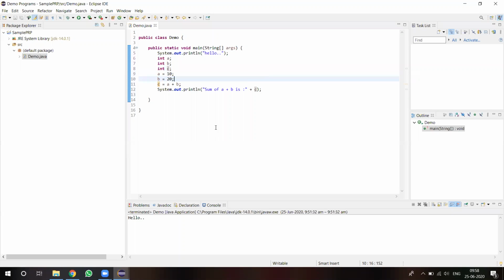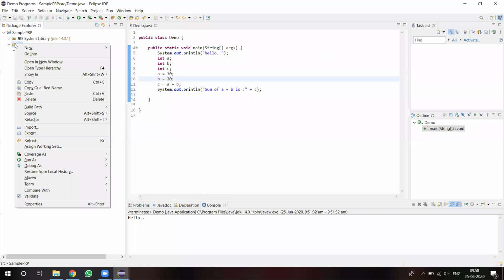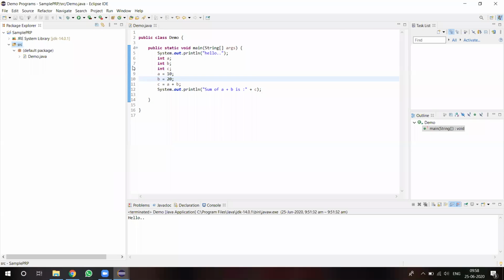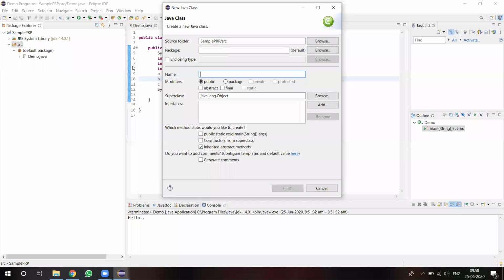So once this part is done, we say this is completely the coding part. Here we have to write all the code. If you want a new class, we have to create it again here: go to SRC and create a new class. If you want to create a new package, we select that depending on your wish. Whatever you require, we have to click.